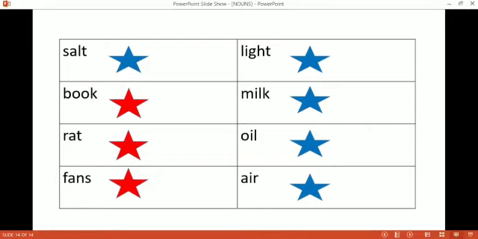Next one is oil. Can you count the oil? No. It is also counted in liters, but we cannot count the oil. Liquid thing, we cannot count it. It is uncountable. Color the star with red color. Air. Can you count air? No. We cannot count air. So it is uncountable. Color the star with blue color.